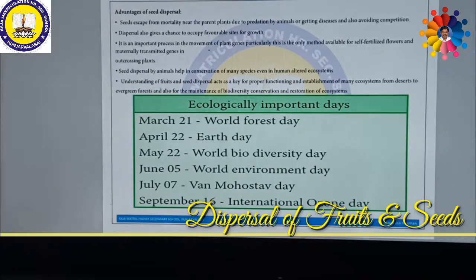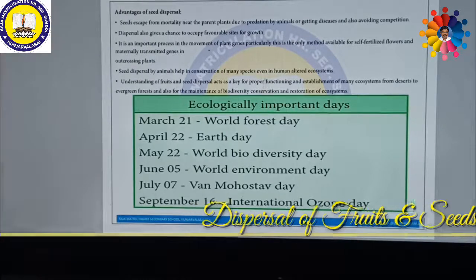In the 8th chapter, the importance of all these ecologically important days will be covered. You know very well how these days are very important as far as ecology is concerned, how we protect the environment, and how the interrelationship between the biotic and abiotic components will be preserved or conserved.